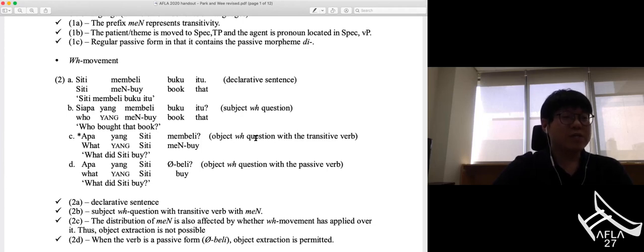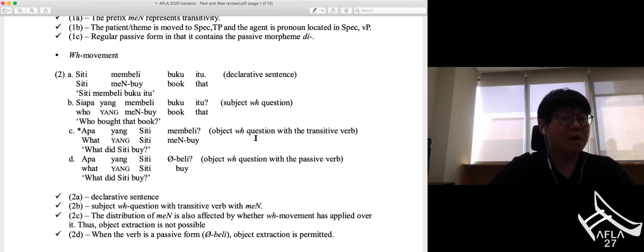Here, the subject WH element siapa is followed by the morpheme yang. In this case, the prefix mang can co-occur with the verb. However, as illustrated in 2C, when the object is located in the sentence initial position before yang, namely the scope position of the WH element, the sentence is ungrammatical.